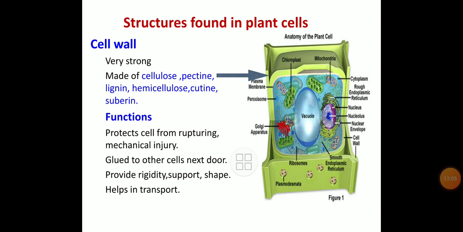Glued to other cells next door, it provides rigidity. A rigid structure is there to the cell because of the presence of a cell wall. Again, the cell wall provides support, specific shape, and helps in the transport of minerals, water, and other products.